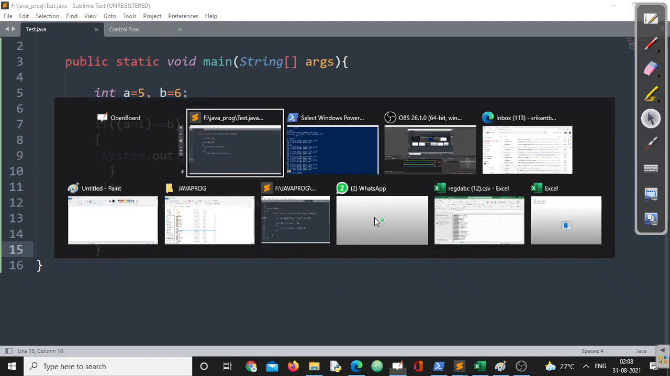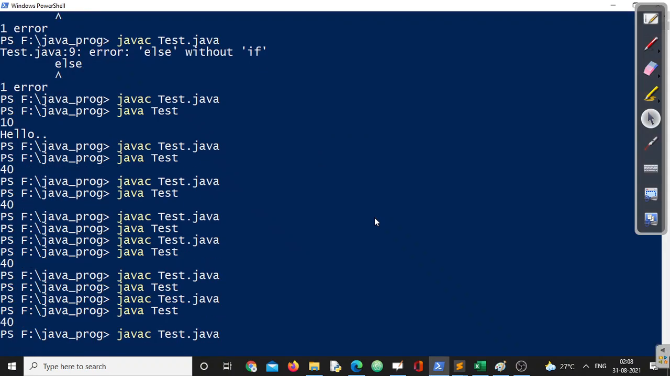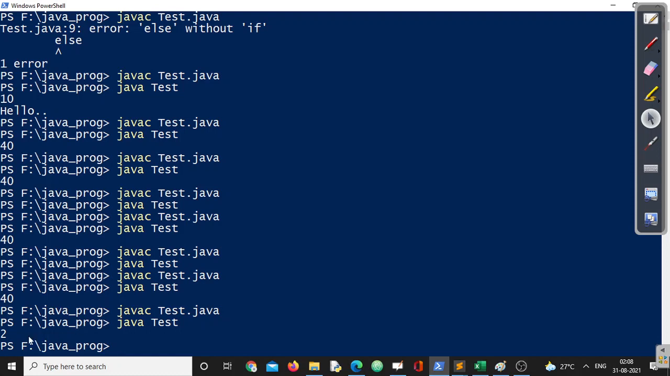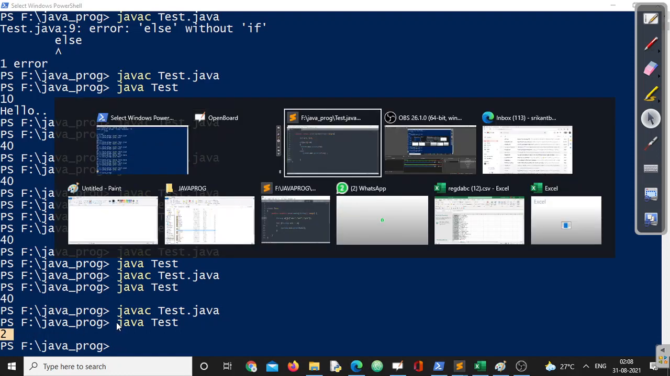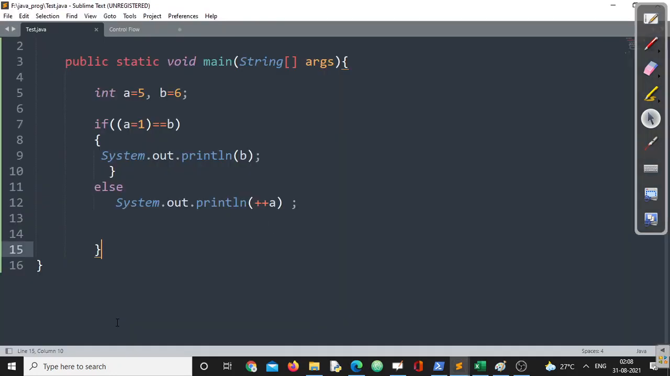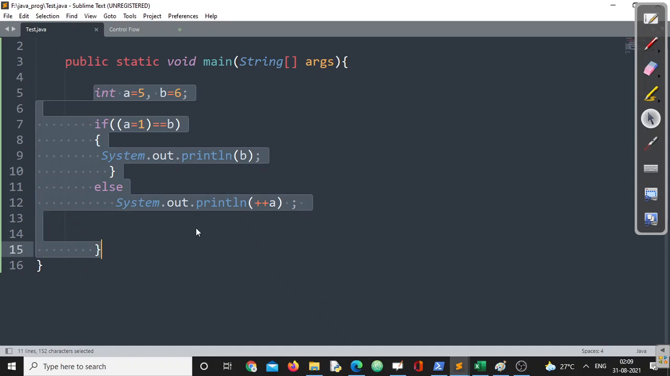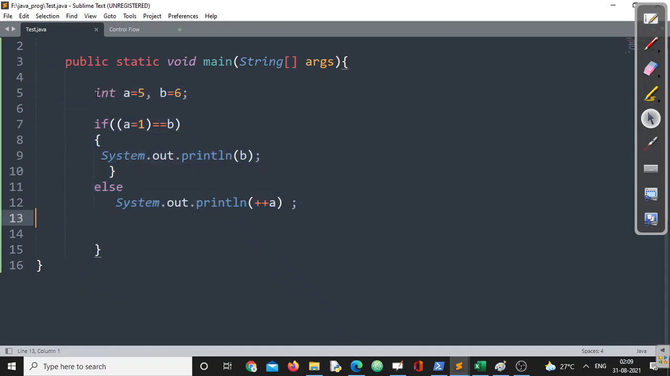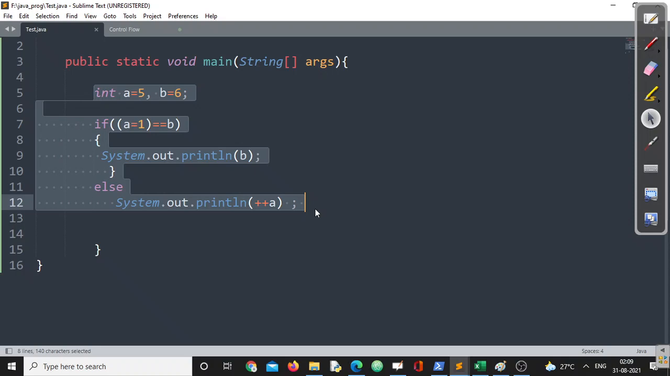Let us cross check. The code compiles fine. See, the output is 2. So evaluating if else is not a big deal. The only thing is you need to be very careful when calculating things, right? Now with one more question, let us conclude the session. In the next session we will again be concentrating on some more control flow statements, right?